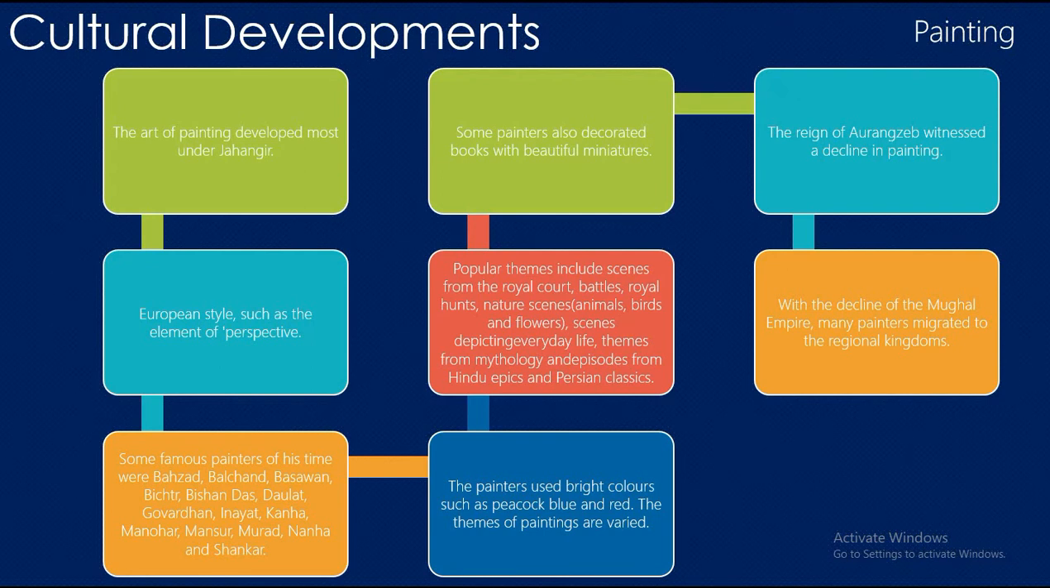Some painters also decorated books with beautiful miniatures. The reign of Aurangzeb witnessed a decline in painting. With the decline of the Mughal Empire, many painters migrated to the regional kingdoms.